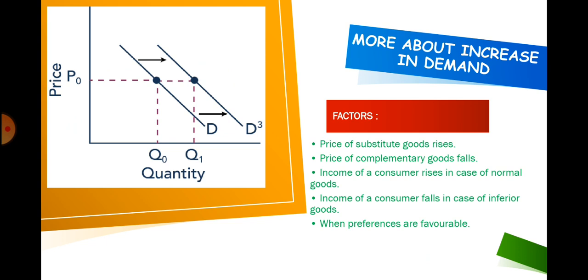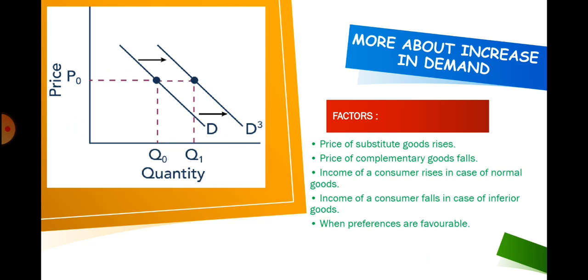Increase in demand takes place when the price of a substitute good rises. For example, if Coke becomes expensive, then people will start consuming more of Fanta. When the price of a complementary good falls, for example, if cars become cheap, then demand for petrol will also increase.